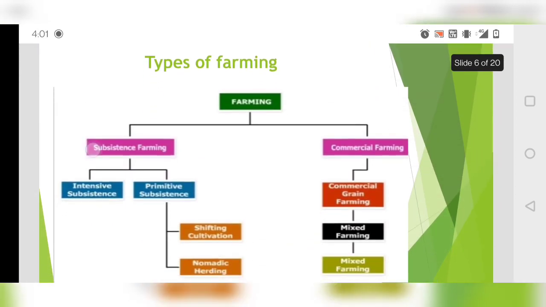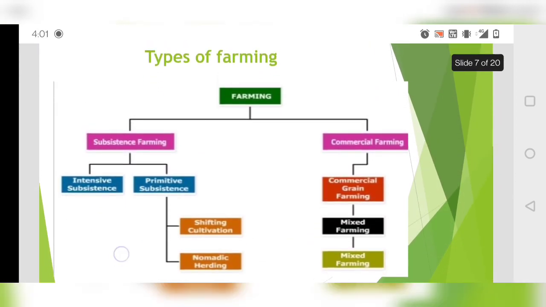Okay, next we have types of farming. This is a very important topic, because you should understand the different types of farming. If you see this flow chart, farming is first broadly categorized into subsistence farming and commercial farming. Subsistence farming is done for survival, you should remember it with sub and serve. And commercial, you see commercial has ads, so that is for trading purpose, right? It is just for earning money, to do trade, to sell and purchase things.